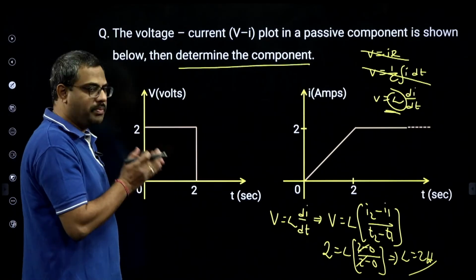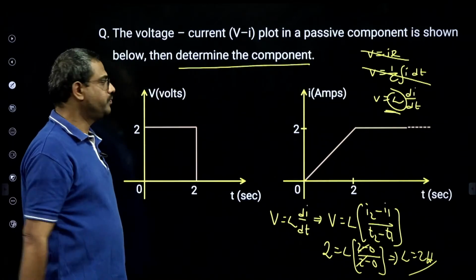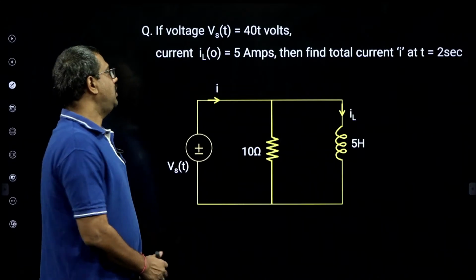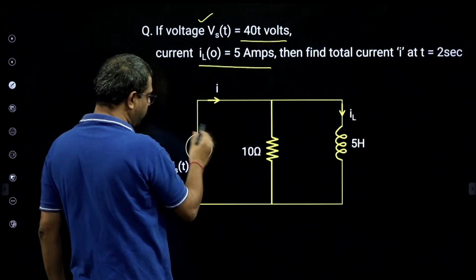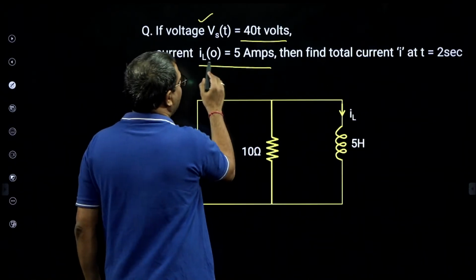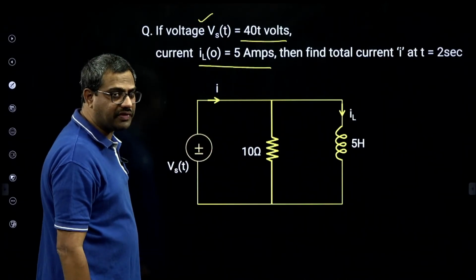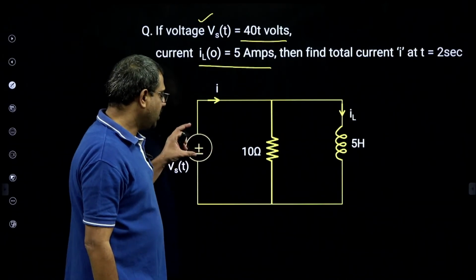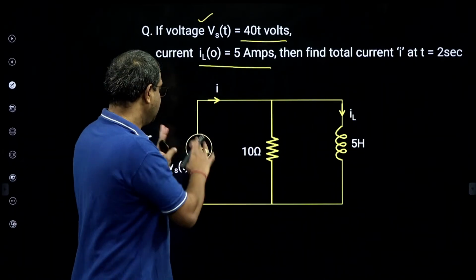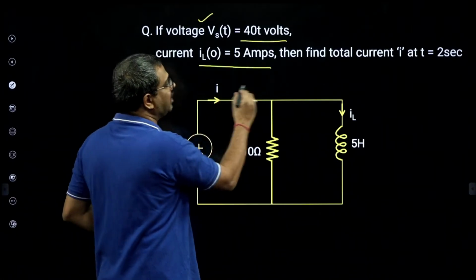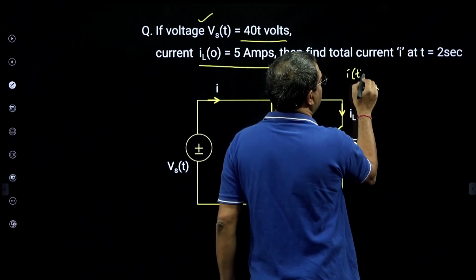See, a simple problem, but explore the VI relations in these passive elements. It has to be an inductor. Now the voltage Vs of t is 40 t volts and IL of 0 is 5 amperes. Then find the total current. Now this is a demonstration of Kirchhoff current law. The total current is IR plus IL. A ramp voltage is given and we are asked to find the total current at t equal to 2.